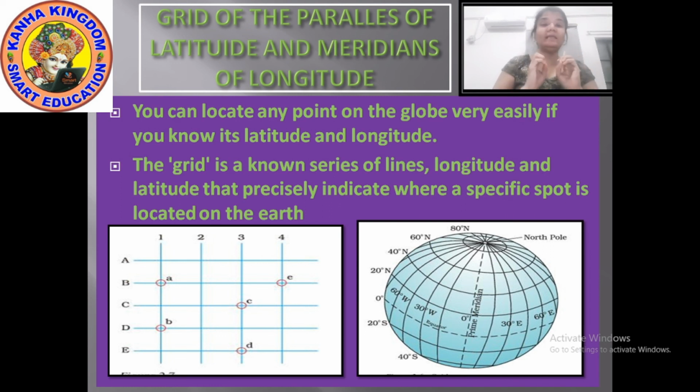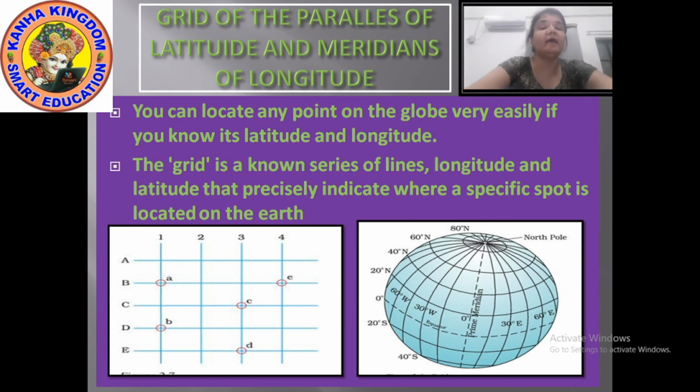This is only an example I have given you by drawing it on flat paper, to show how the grid forms and how you can locate a place very easily on the globe by knowing the proper latitude and longitude of that place. Now we have seen locating a place.